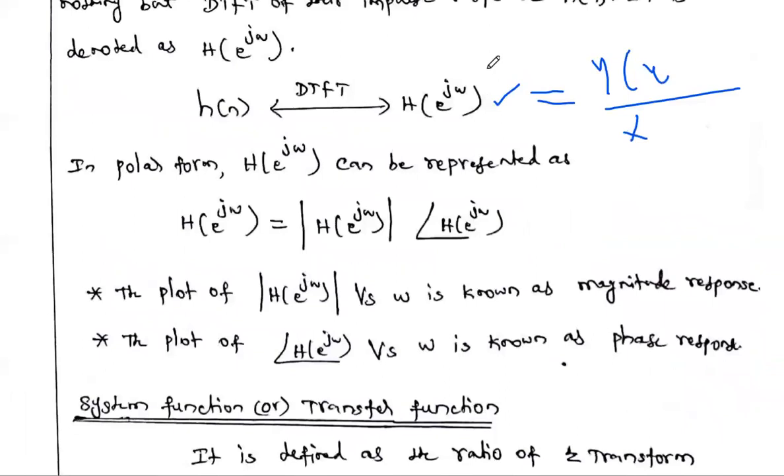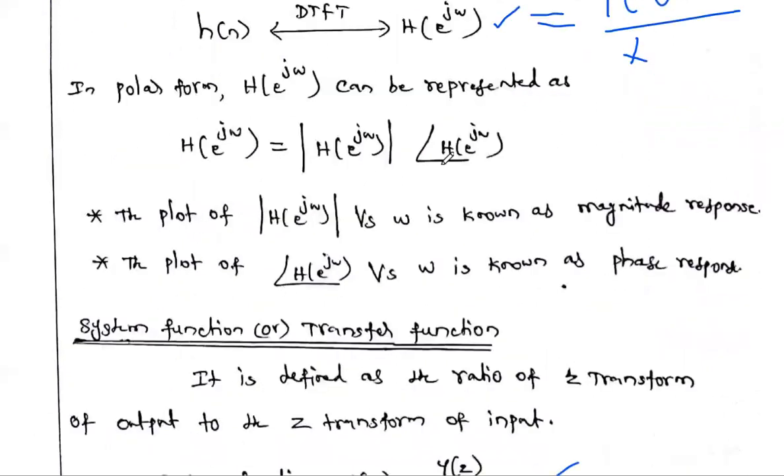Using this H of e power j omega value, we may draw the magnitude spectrum and the phase spectrum of the given system. This H of e power j omega is a complex quantity, having a real part and an imaginary part. So if we convert this into polar form, we may write modulus of H of e power j omega with angle of H of e power j omega. Using this, we may draw two graphs: one is the magnitude response, another is the phase response.